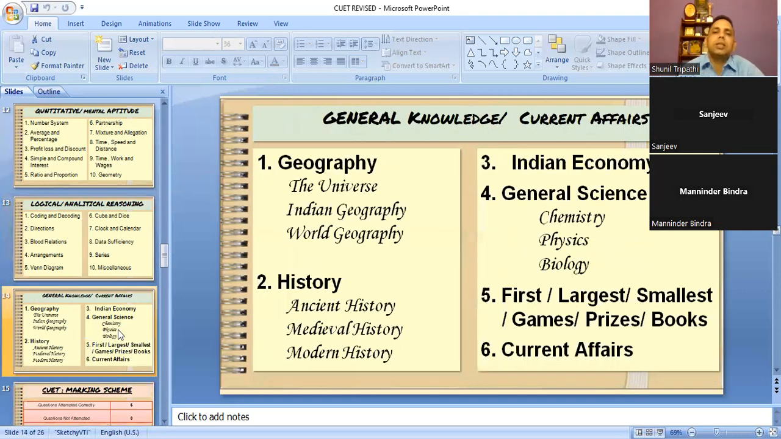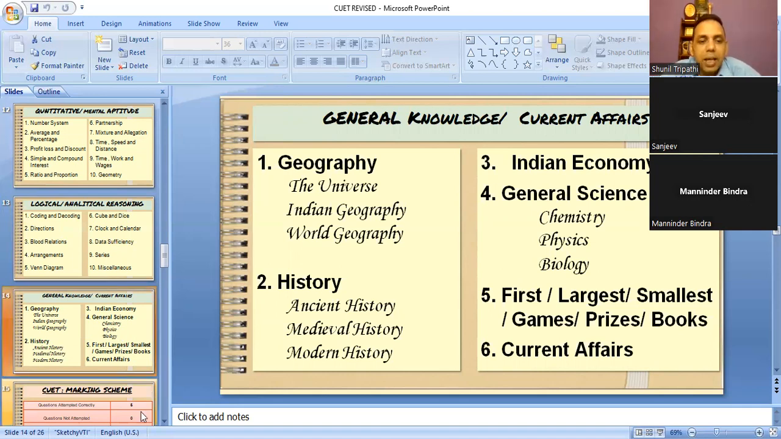If you see the syllabus of general knowledge, or what we can call current affairs, they are talking about some geography questions, some history questions, Indian economy questions, general science, first in world, first in India, largest in world, largest river of India, largest river of world, like that. This type of question can be there. Some books and authors, some prizes, who won the Nobel Prize this year, this type of question. So please tell the children to purchase a few magazines after their boards, and in the magazines the last 6 months of current affairs will be there. They can go through that, and that will be more than enough.